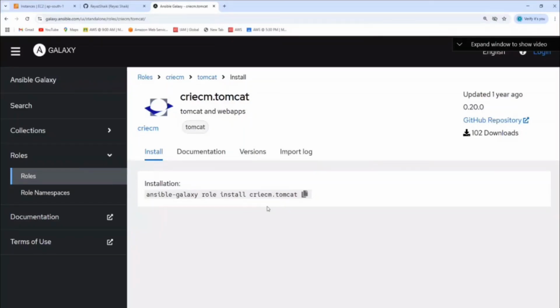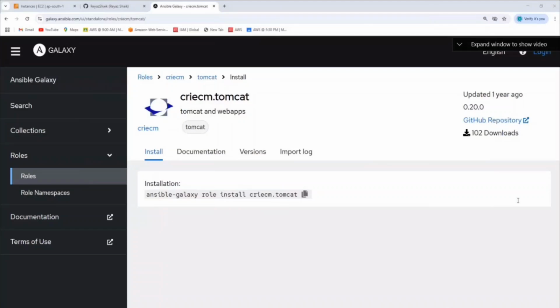Tomcat. Do I need to create a directory structure here? Automatically it creates a number of directory structures, whatever is required for Tomcat. Additional thing: predefined roles. Okay, is it clear, guys? Should we go and set up this? No need to set up here. We are just using Galaxy. People don't use Galaxy much, but here I'm just showing how to create it.